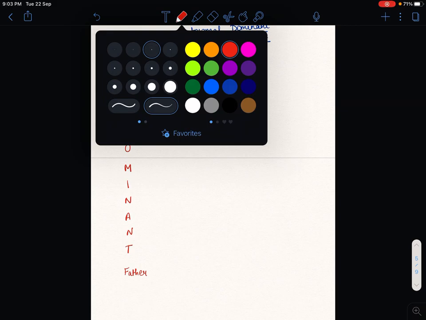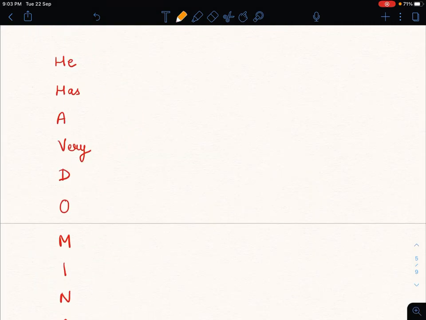Now from the word he, H is Huntington's disease. And again H for hereditary spherocytosis.